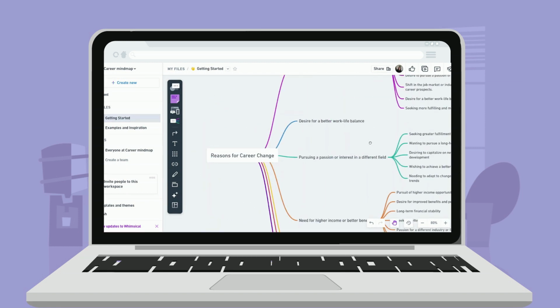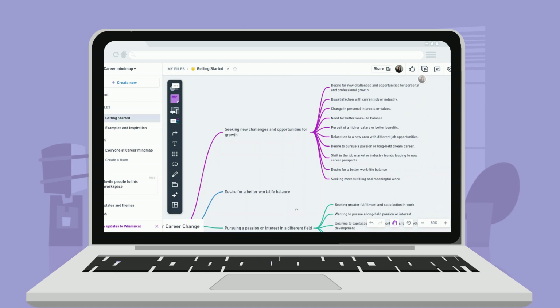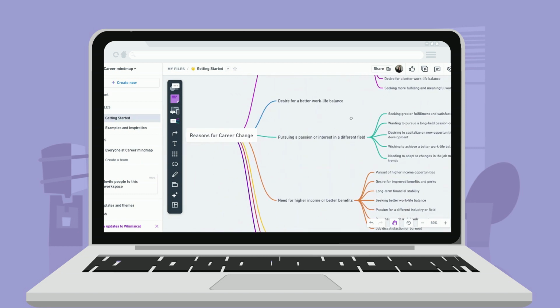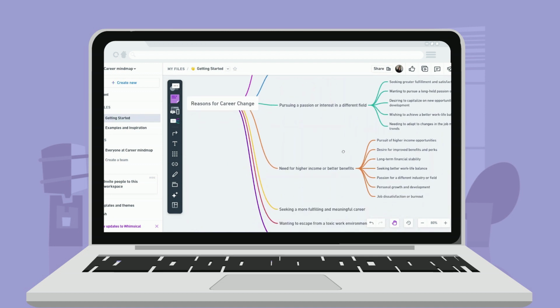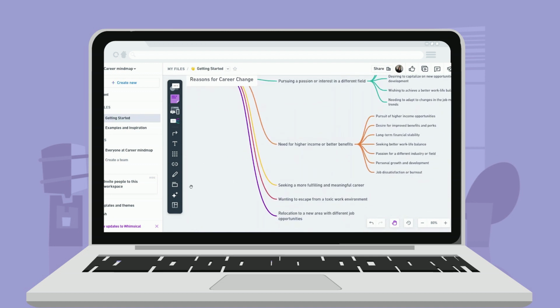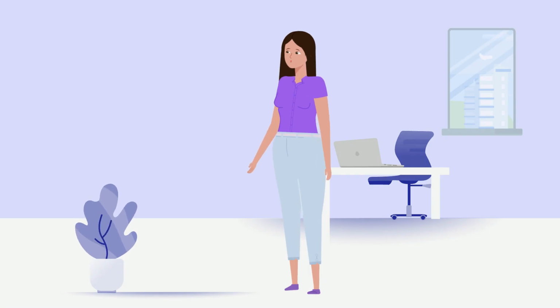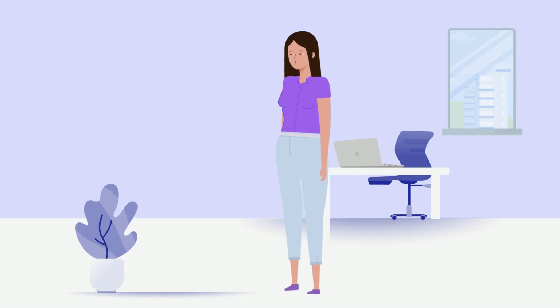Take a step back and reflect on the completed mind map. Connect related subtopics and branches to identify patterns and connections between different reasons for your career change. This will help you see the bigger picture and understand how various factors contribute to your decision.